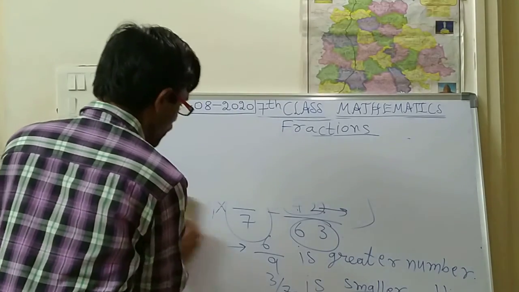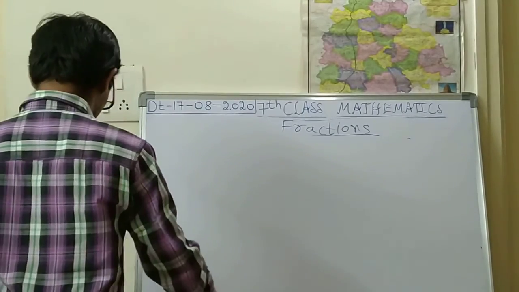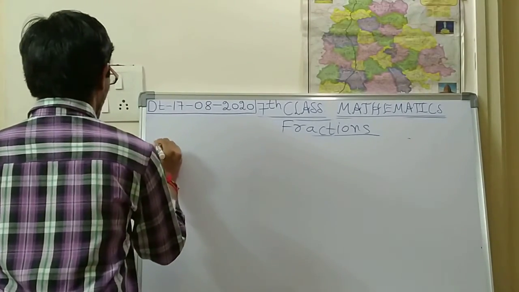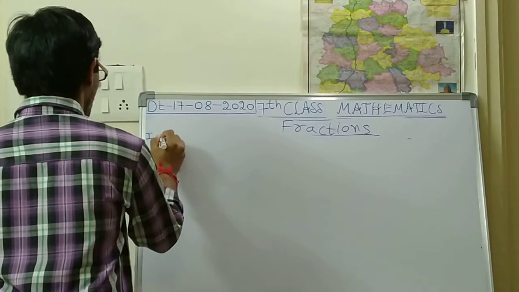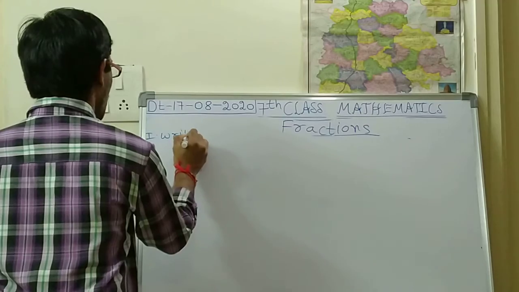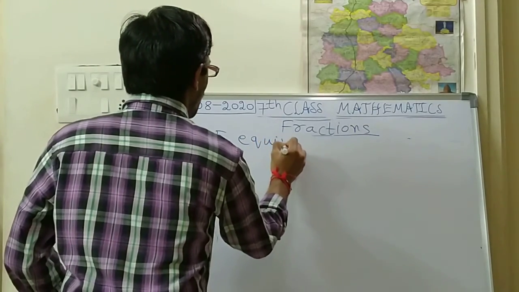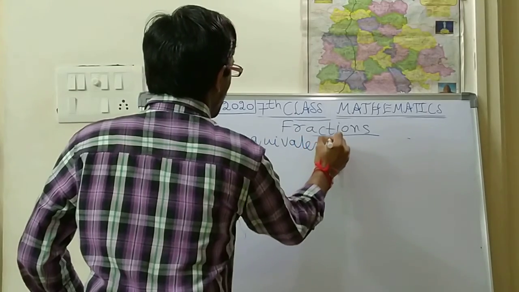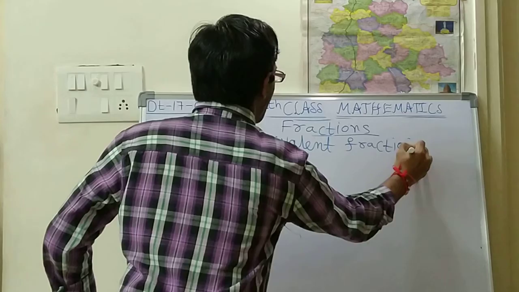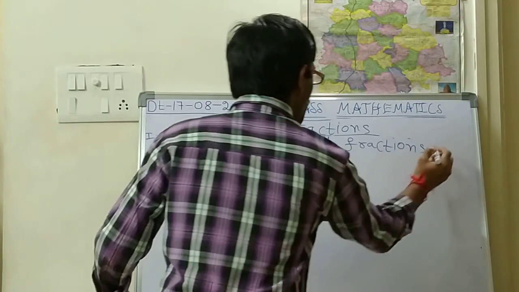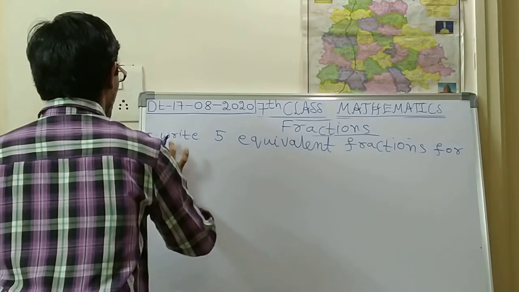For this exercise, we should go on with some problems. First bit, write 5 equivalent fractions for the first one.